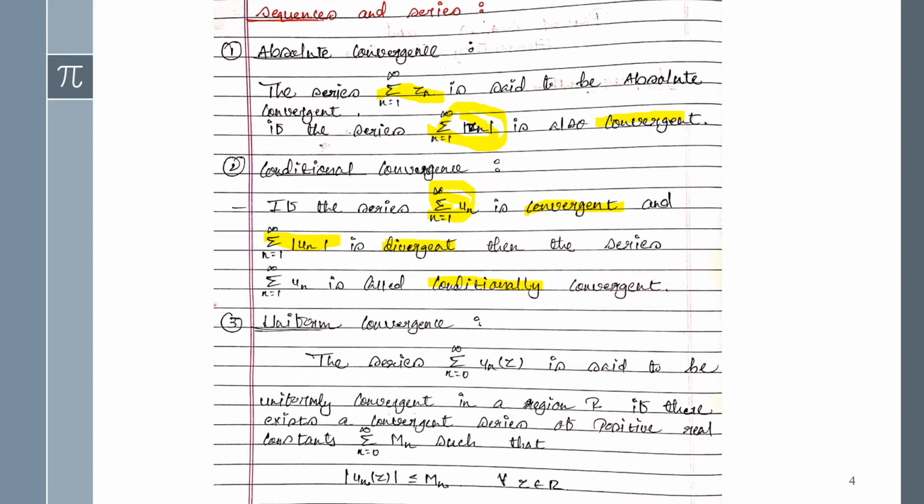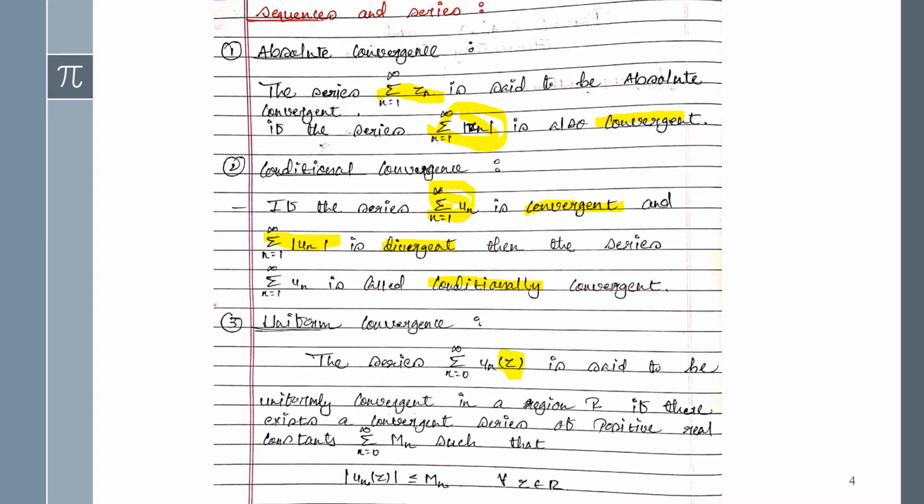Then after it, uniform convergence is given. The definition is: the series summation n equals 0 to infinity un of z, where un is the given function in the equation, so that will be in terms of z.